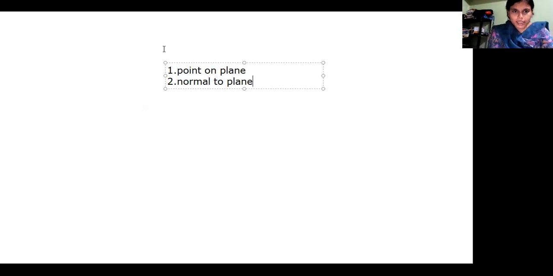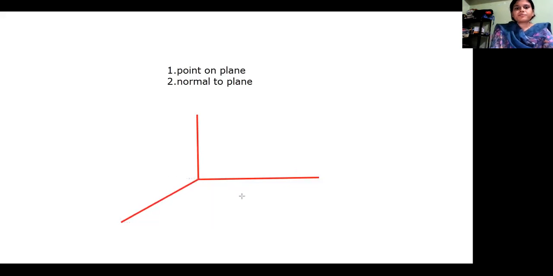Now let us draw a 3D system. This is our x-axis, this is y, and the next is the z-axis. Now, suppose I want to find the equation of a plane, let us go one by one.